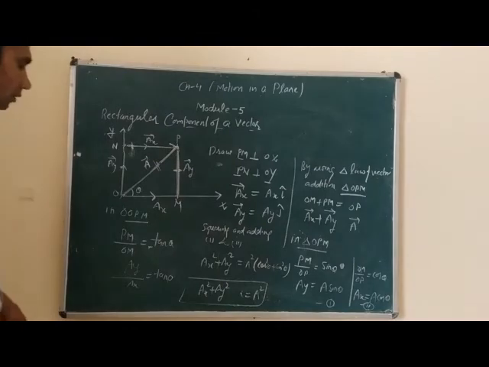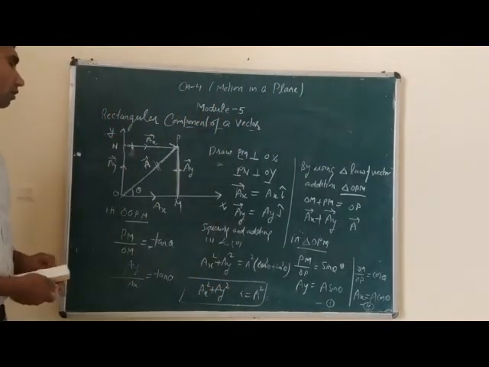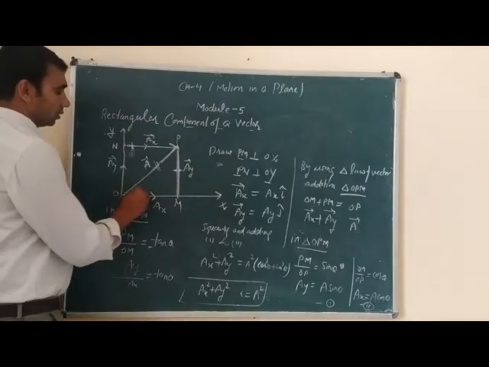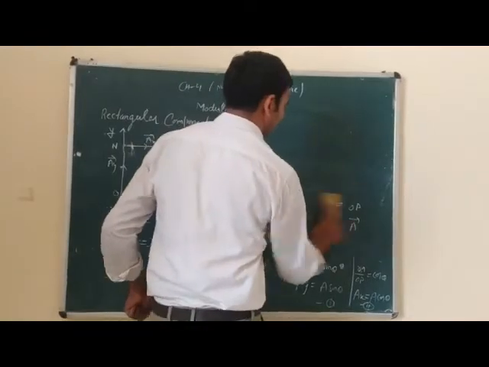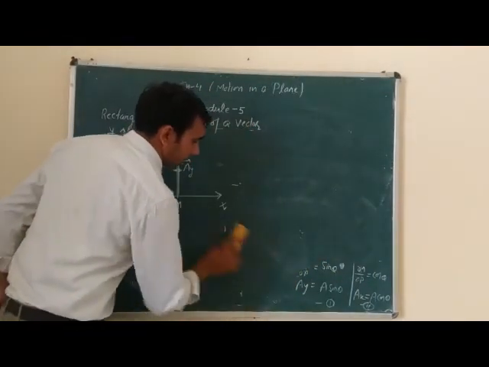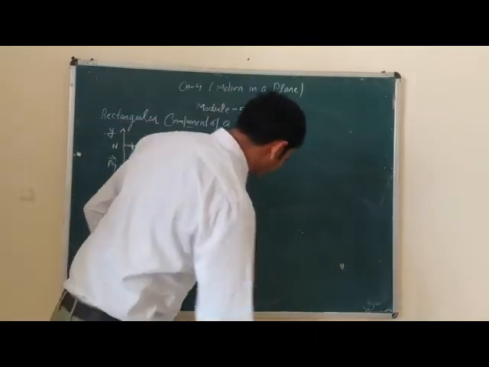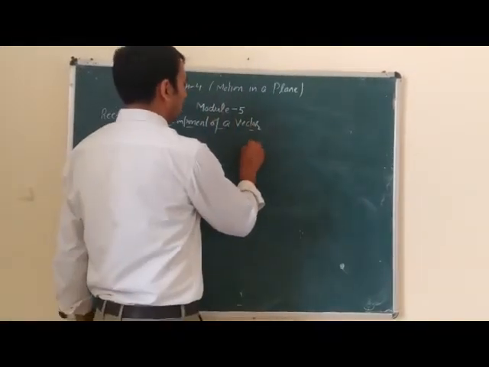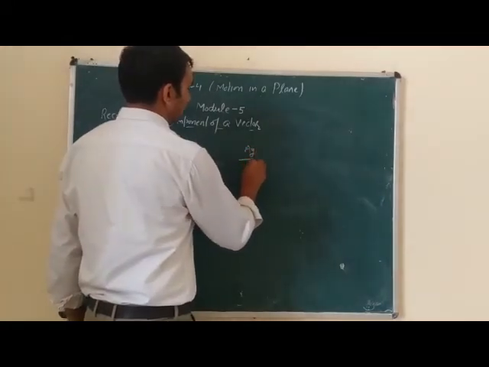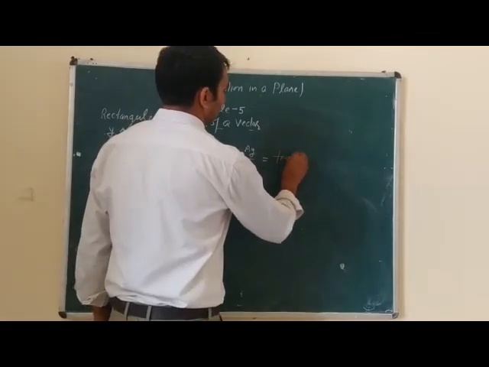Now we will find the angle theta. AY divided by AX is equal to tangent theta.